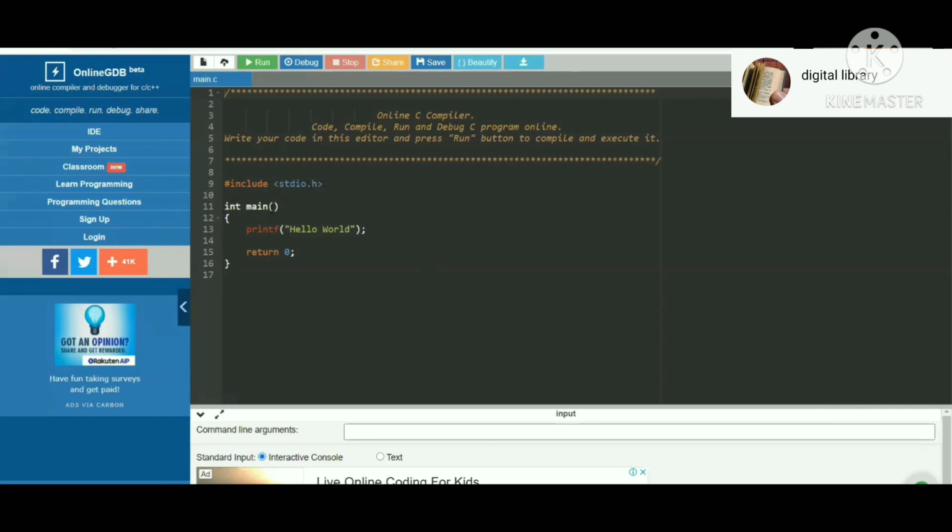Int main, this is my entry point. Now every programming language has an entry point except JavaScript. Why am I saying this? Because when you learn React.js, you will ask, ma'am, where is the entry point? JavaScript does not have an entry point. Rest all programming languages have an entry point, which means from where it has to start reading the code. So int main is my entry point.